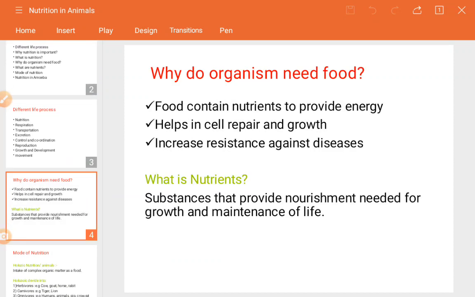Why do organisms need food? To do the daily life working. Food contains nutrients to provide energy. Energy is very important. Without energy we cannot do any work.